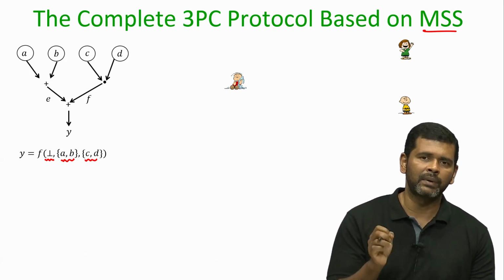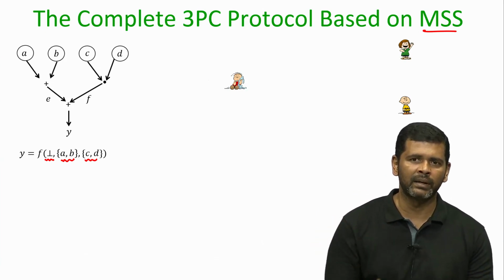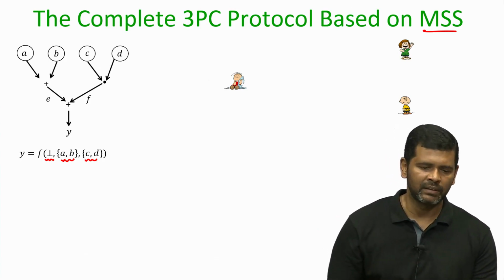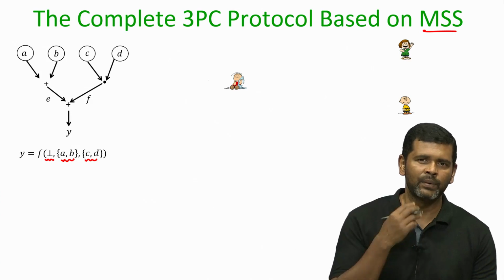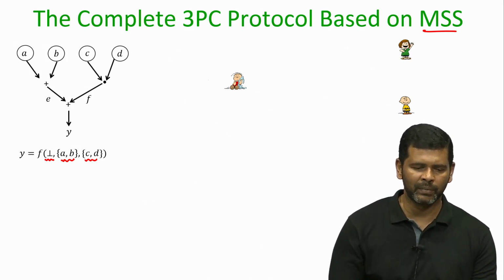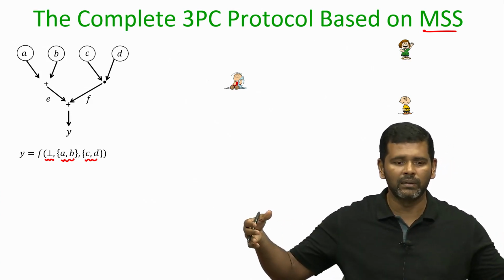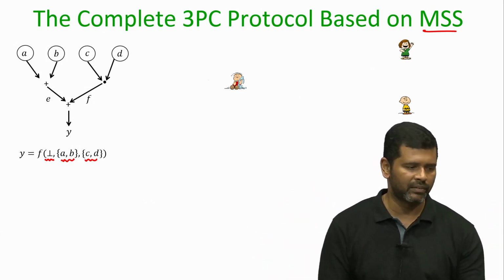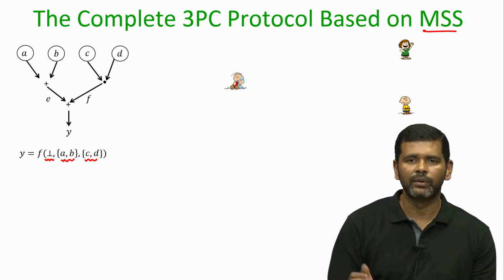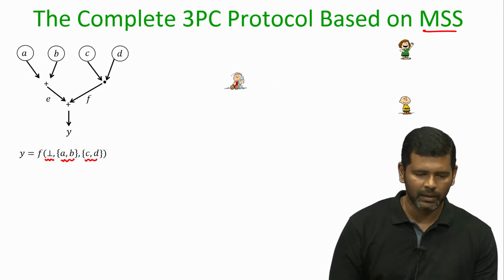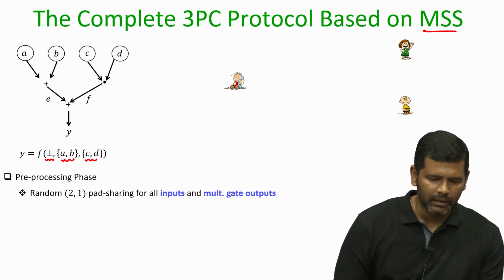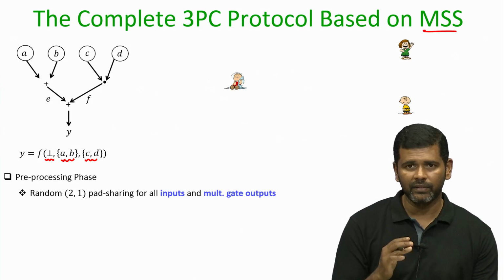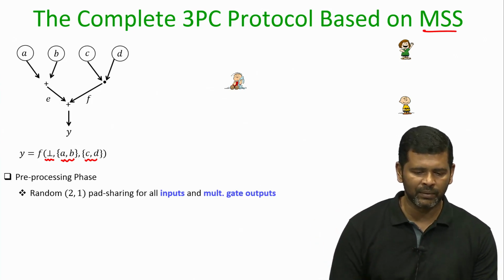The linearity property ensures that the addition gates can be evaluated locally. The multiplication gate we had already seen just now; during the evaluation of the multiplication gate the privacy is maintained. So, if we stitch all these building blocks together and view the full MPC protocol, it is secure, and the view of the corrupt party can be easily simulated. The protocol here will consist of 2 phases, the pre-processing phase and the actual circuit evaluation phase.